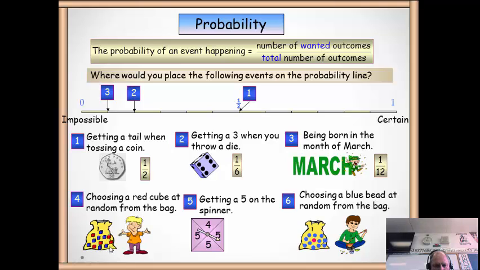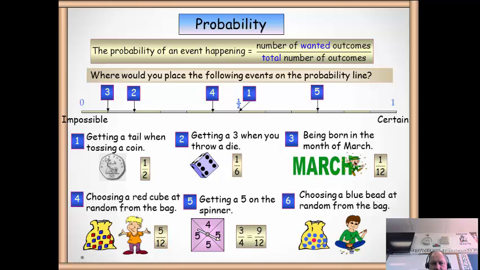There's 5 reds and there's 7 blues, so the number of reds is 5 out of 12. So they're 5/12. A half is 6/12. Getting a 5 on the spinner, how many 5s are there? There's 3. What's the total number of outcomes? 4. 3/4. So somewhere down here, in 12ths, 3/4 is the same as 9/12.